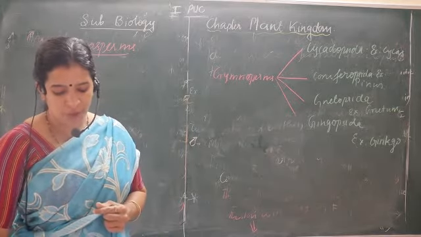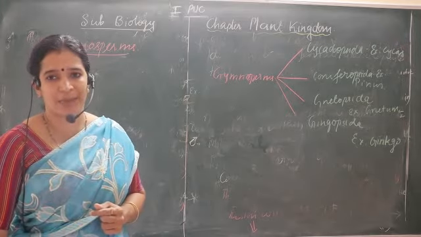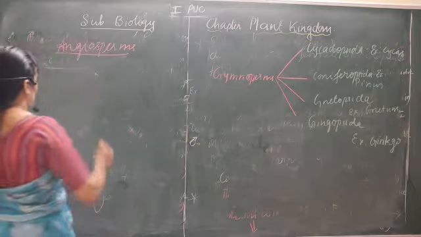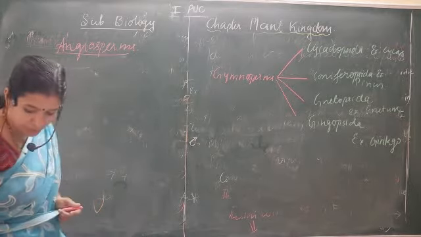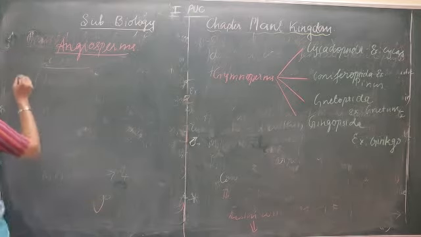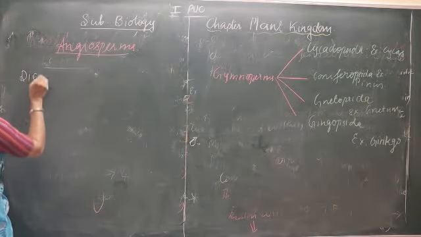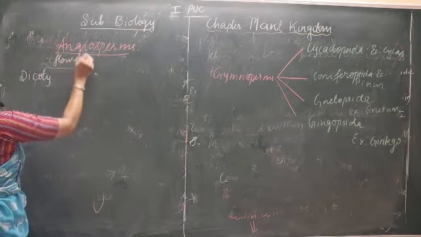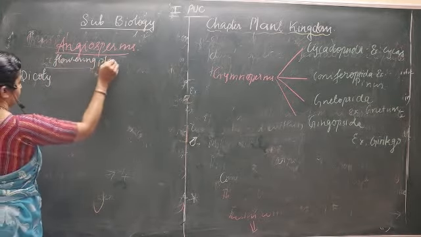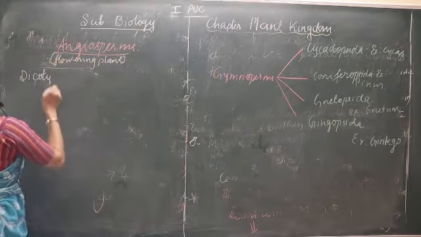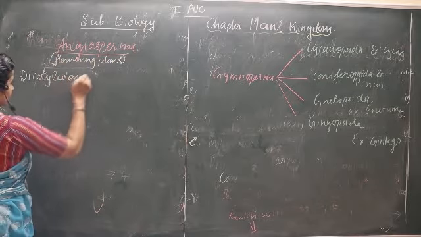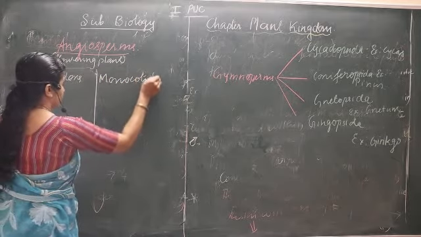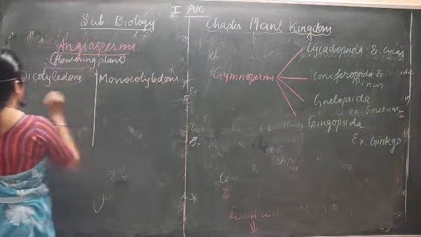Now these angiosperms have 2 subclasses under them. So what are those 2 subclasses? Angiosperms are divided into 2 classes, having 2 cotyledons and single cotyledon. It is dicotyledons and monocotyledons.